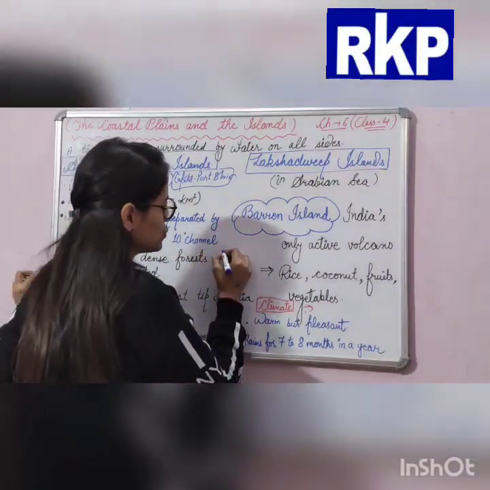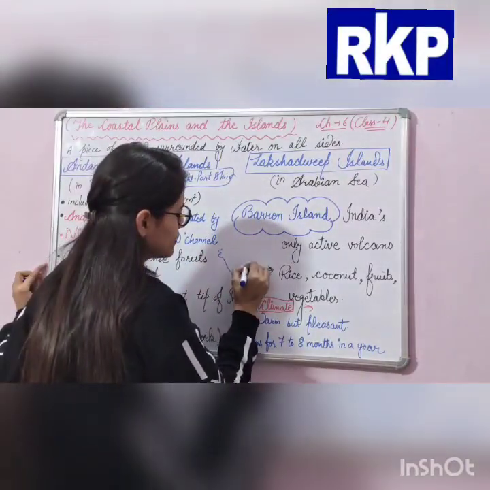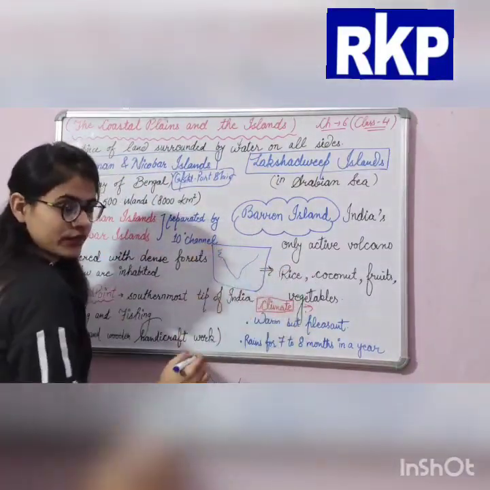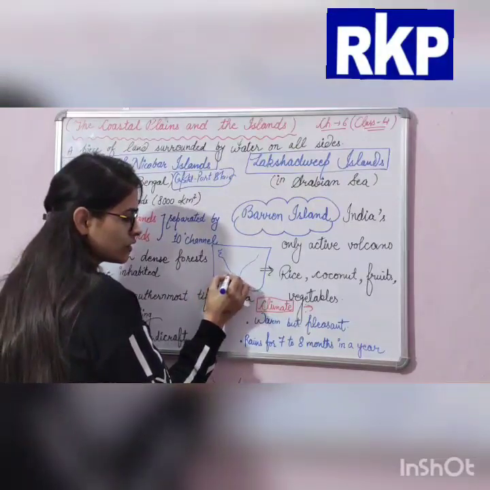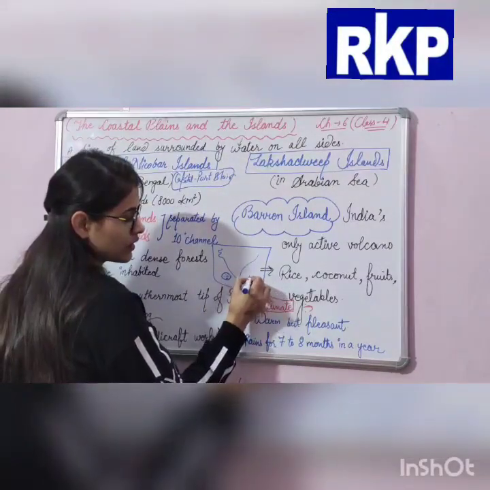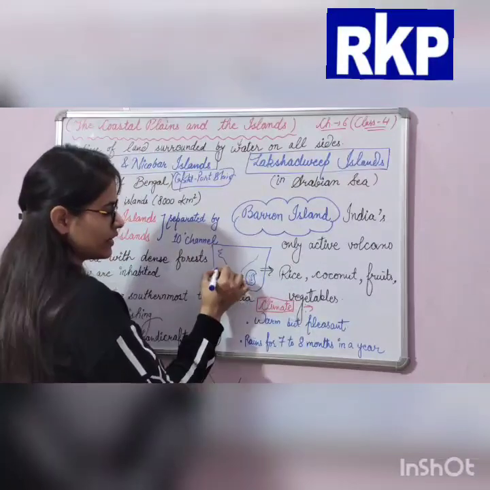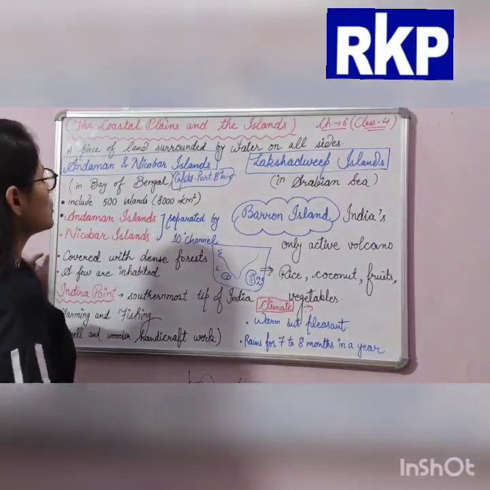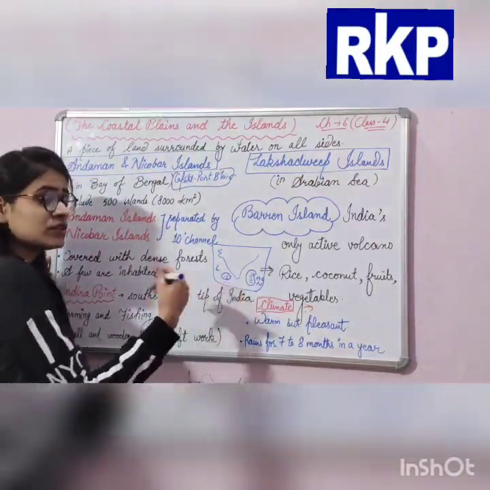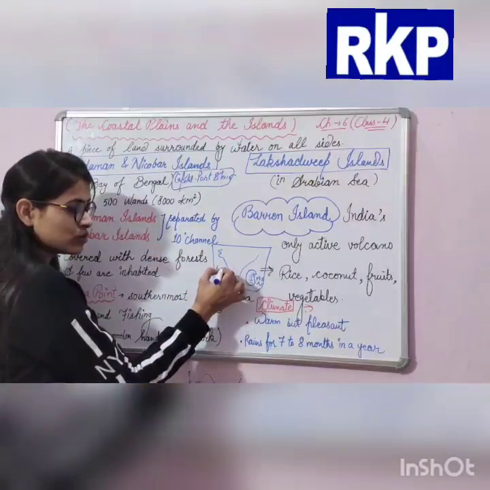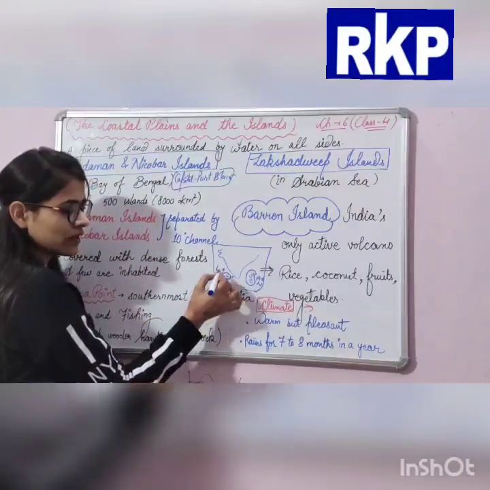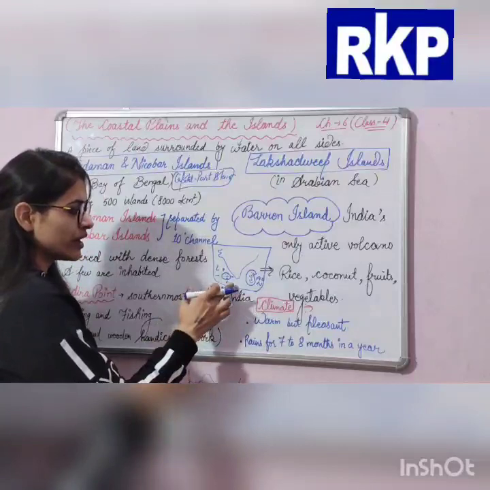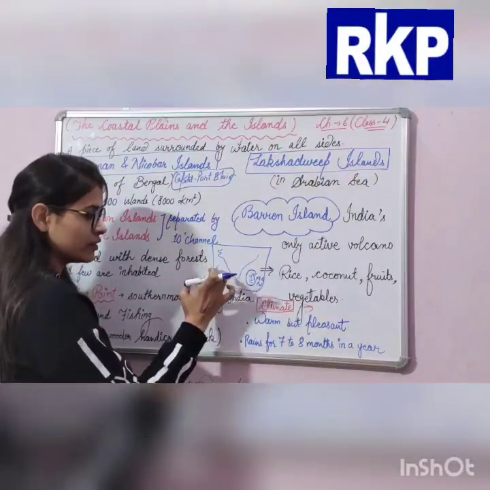Now you can see, this is the southern part of our country. Here are the Lakshadweep Islands, and here the Andaman and Nicobar Islands are located. So an island is a piece of land which is surrounded by water from all sides. Here also nothing, nothing, nothing and nothing. Then obviously it is surrounded by only water from all sides, so it will be called an island.